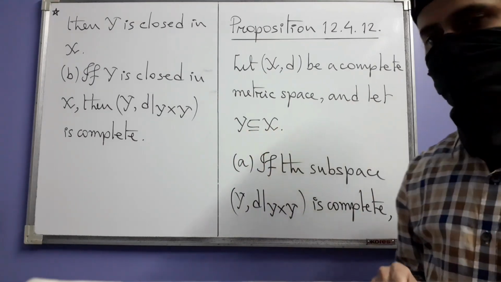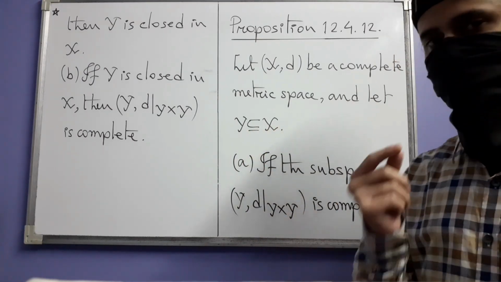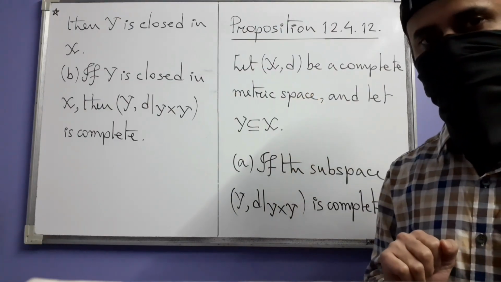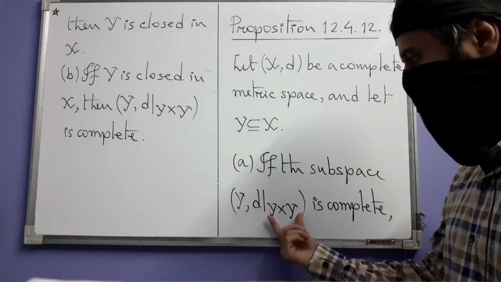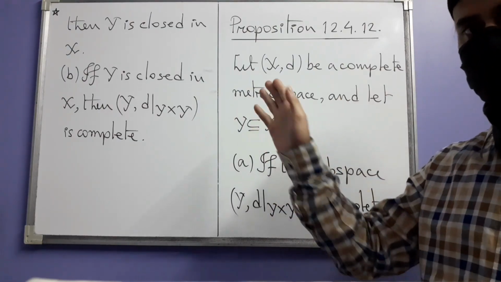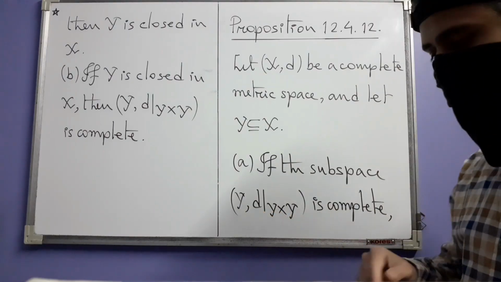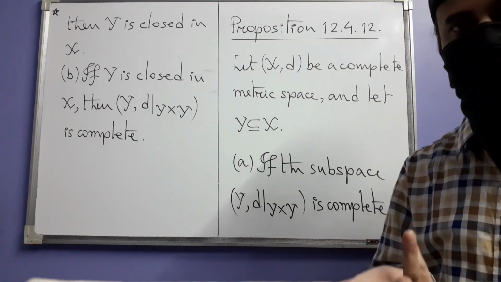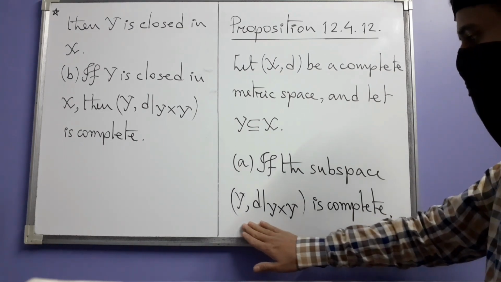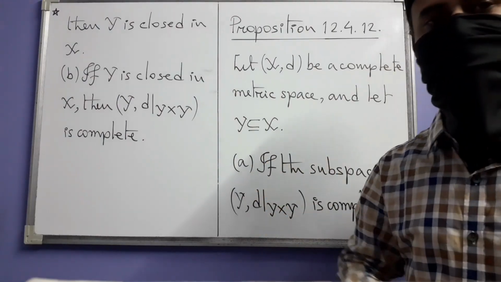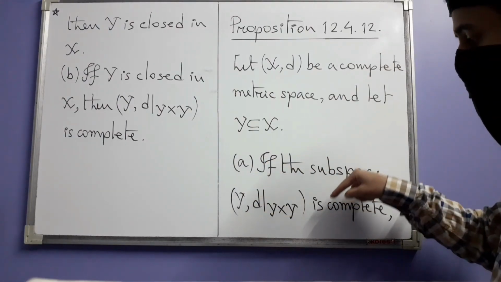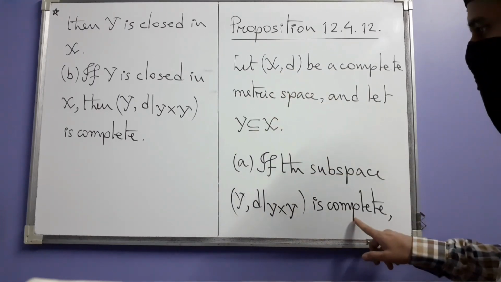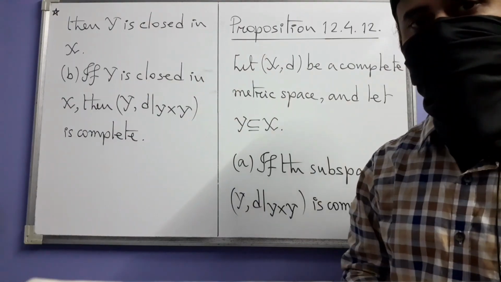Now, Y being a subset of X makes this Cartesian product Y times Y a subset of X times X. So if you restrict d to that subset, which makes sense because this is a subset of the domain of d, and the domain of d is X times X, then you get this restriction, which is also a function, but this time it has this product as its domain and the range is the set of real numbers. So that way we get another metric space which is sitting inside X. So it's a subspace. If the original space is complete, and if the subspace is also complete, then Y as a subset of X has to be closed in X.